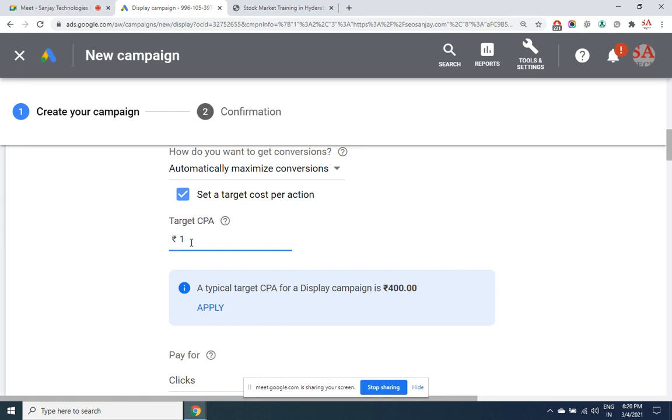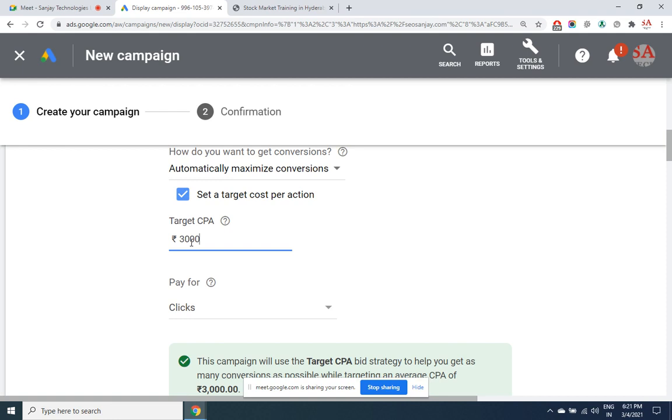Your competitor may be paying generously. Then Google displays his ads. Why will it display an ad where you are paying 1 rupee? Google wants to make 1000 rupees. So pay generously. If my admission fee is 15,000 and I have at least, let's say, 50% margin, 7,500 rupees, then I can happily pay 3,000 rupees to Google. The more amount you pay, the more aggressively your ad will get displayed, and then you get more admissions.